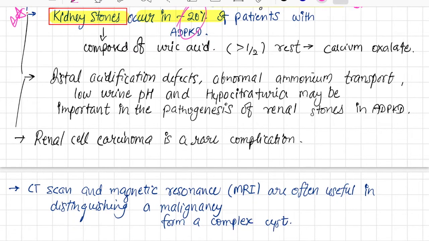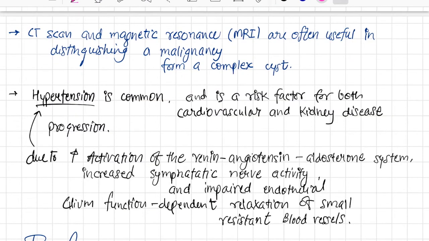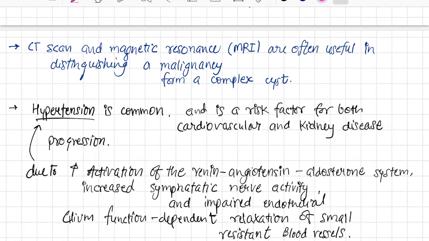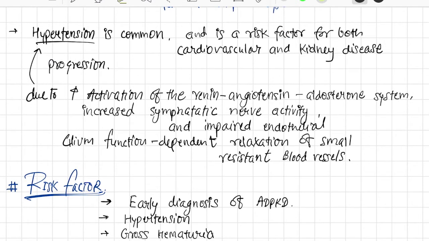Distal acidification affects abnormal ammonium transport. Low urine pH and hypocitraturia may be important to the pathogenesis of renal cysts in ADPKD. Renal cell carcinoma is a rare complication. Take note, CT scan and magnetic resonance imaging are often useful in distinguishing malignancy from a complex cyst, so we will do CT scan and MRI. Hypertension is very common because of the renal involvement, and it is due to increased activation of the renin-angiotensin-aldosterone system, increased sympathetic nerve activity, and impaired endothelial cellular function dependent on the genes.